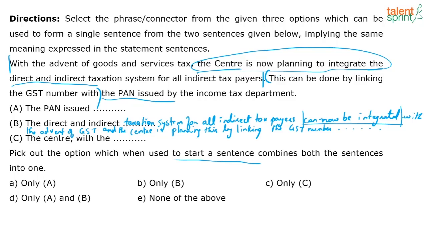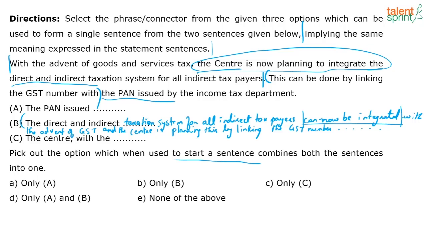We can't do that, right? Because it says very clearly implying the same meaning as expressed in the statement sentences. So when I say can now be integrated, I'm for sure saying, boss, this is possible, this can be done. But the context meaning is saying it's now planning to do this. It's in planning stage, right? And this is how it's planning to do it. We don't know it yet. So since the meaning is slightly changing, though I am somehow trying to make logical sense, that's why I cannot go with option B.